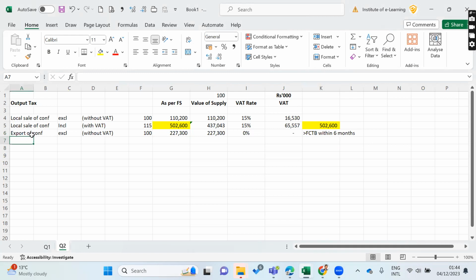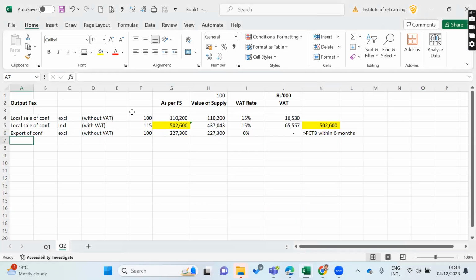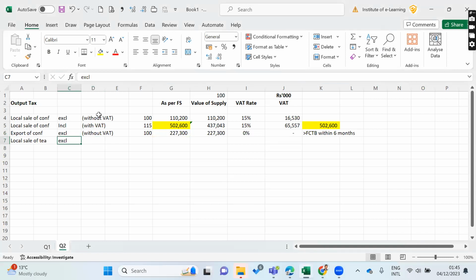Then the next one is what? Local sale of tea. Sale of tea, again here it is exclusive, because it should be exclusive, without VAT.